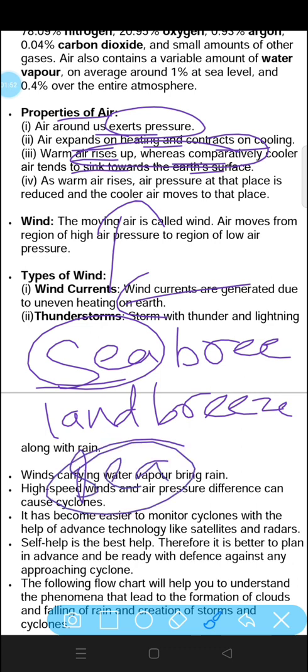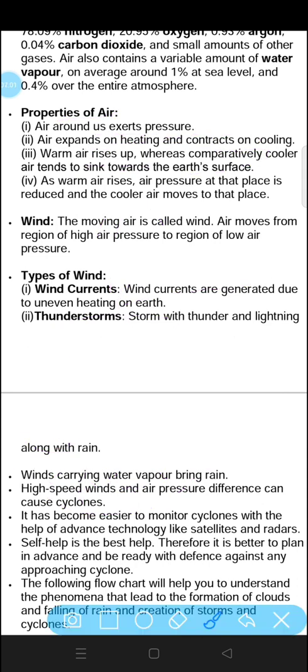That is why we feel the breeze during the day, it is cold, and at night the land breeze will be hot. So this is also a phenomenon in which warm air rises up, whereas comparatively cool air tends to sink towards the earth's surface.